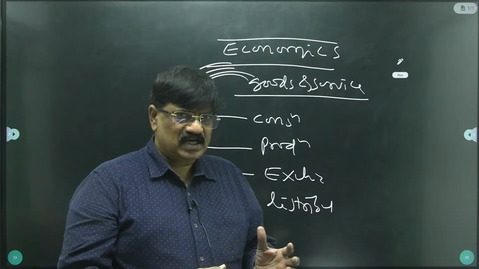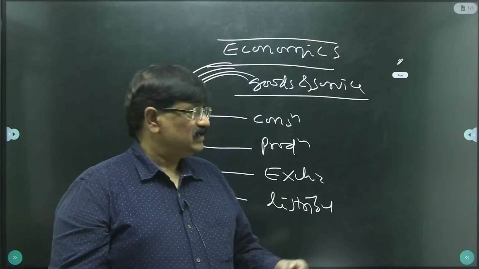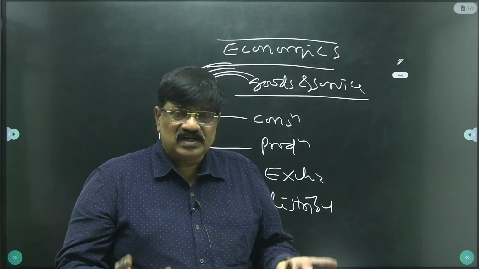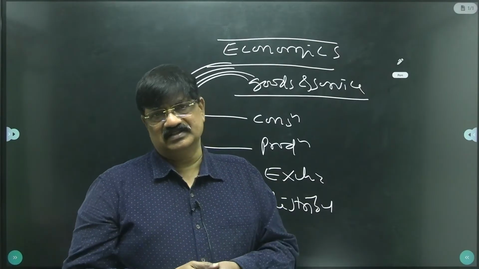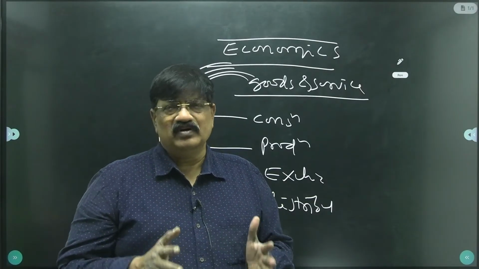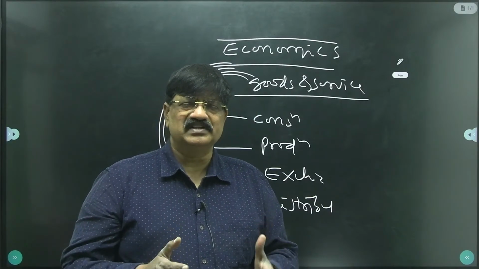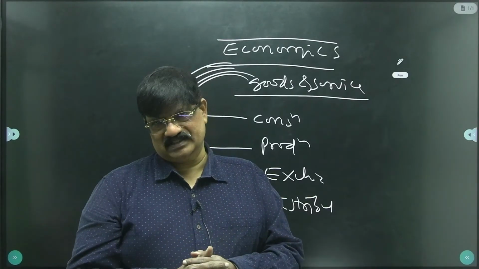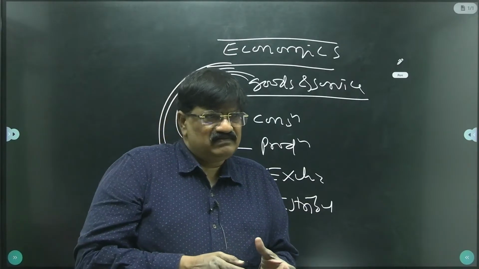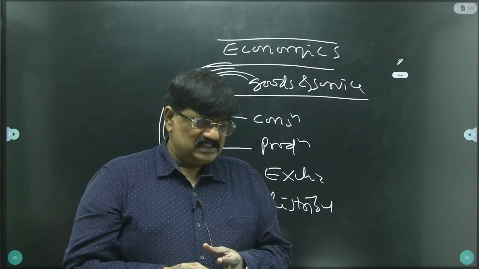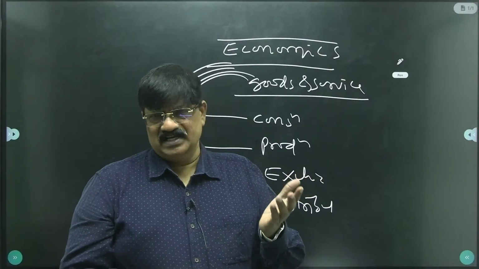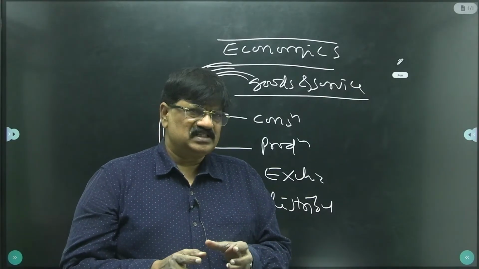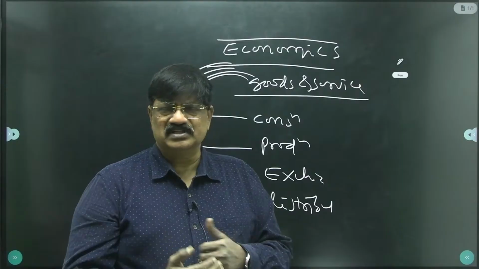So first, briefly, I will deal with these. Consumption of goods and services. Why do we consume? To satisfy our wants. From morning to night, people consume goods and services to satisfy their wants. So consumption is one of the branches of economics. Officially we use the term PFC, private final consumption expenditure, to be dealt with in detail later. Around 61% of Indian GDP simply comes from consumption.